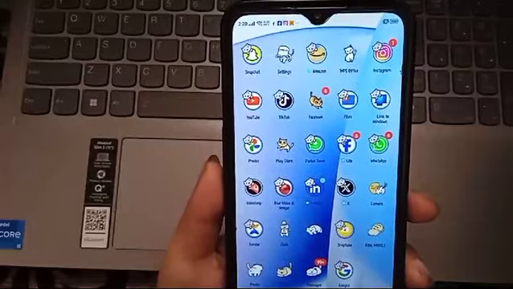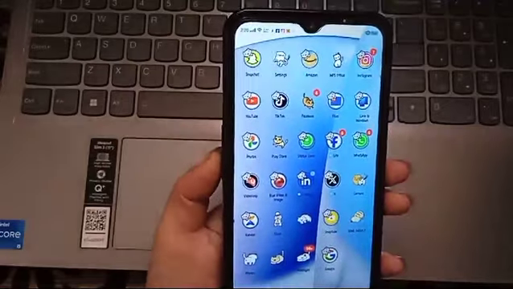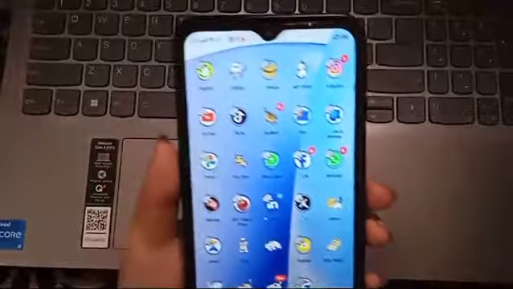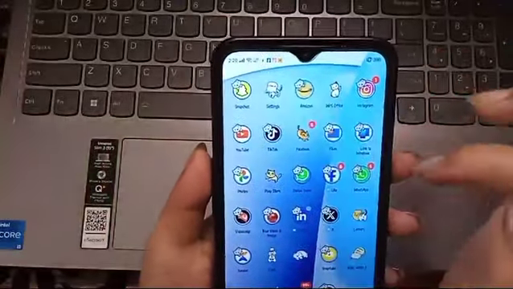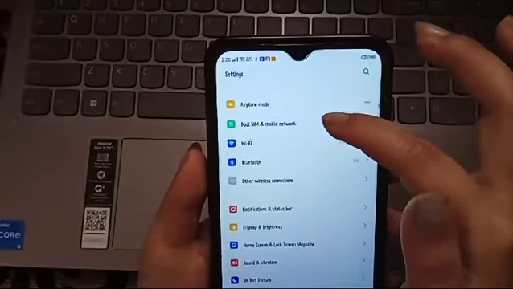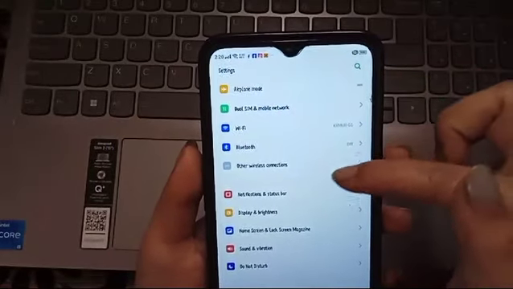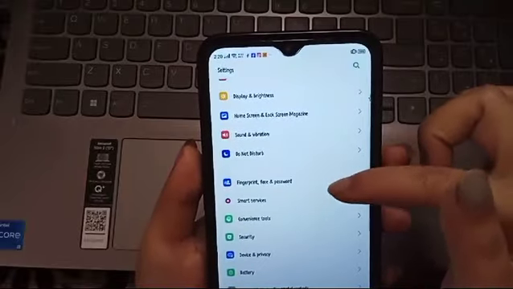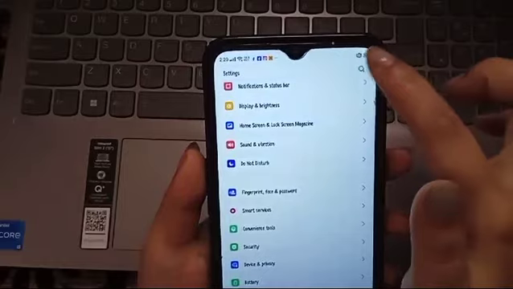So now I'm going to show you how to set custom ringtone. So first we're going to open the settings, and next you can search for it here, or you can scroll down and search for it. So I'll search here.